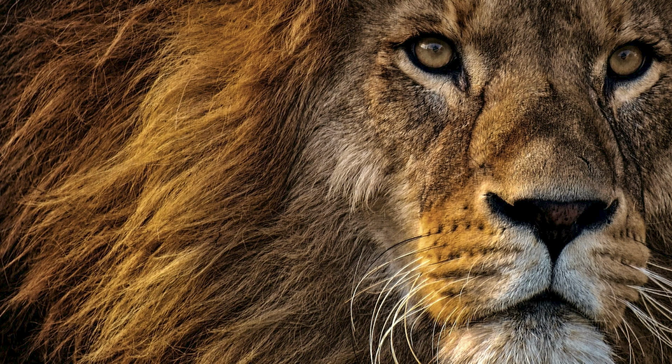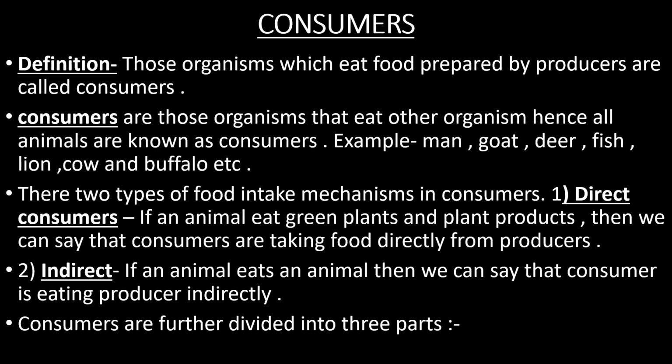So in this food chain, the consumer is the goat because it consumes the green plant. This is the primary consumer. Consumers are those organisms that eat other organisms, hence all animals are known as consumers.